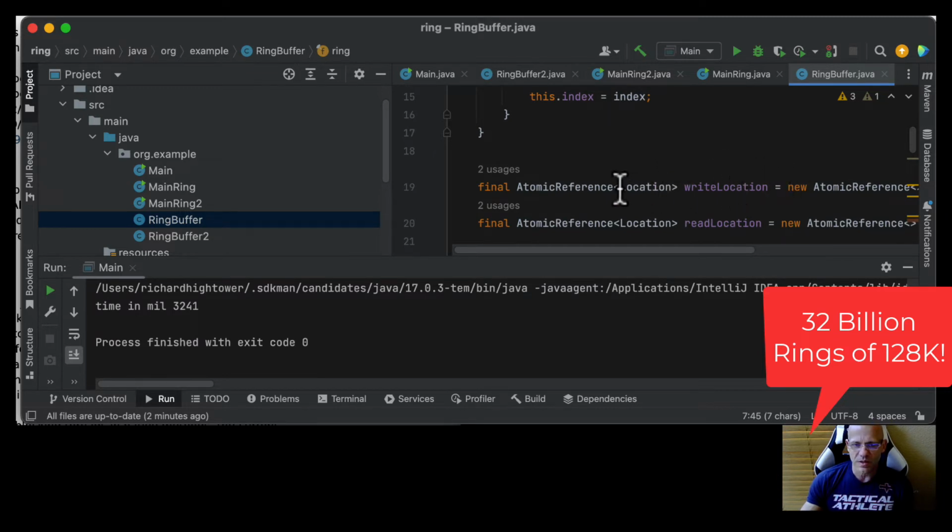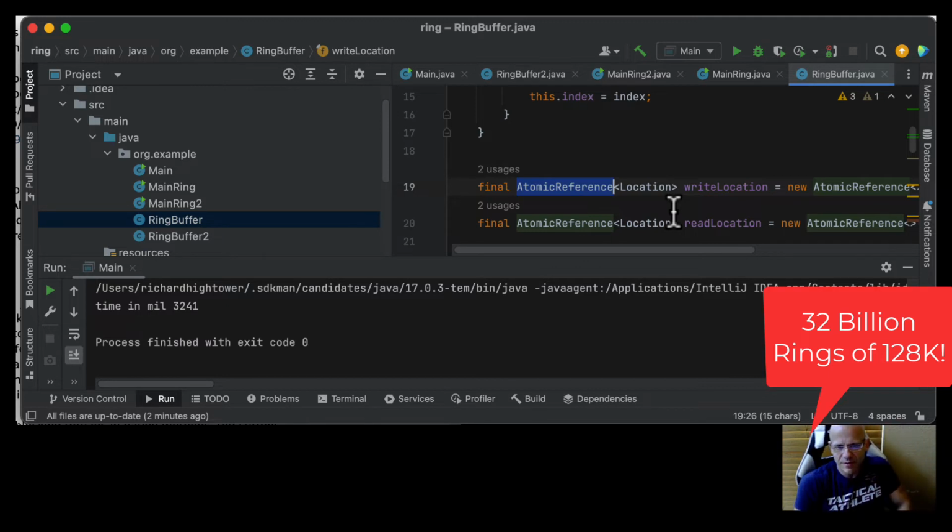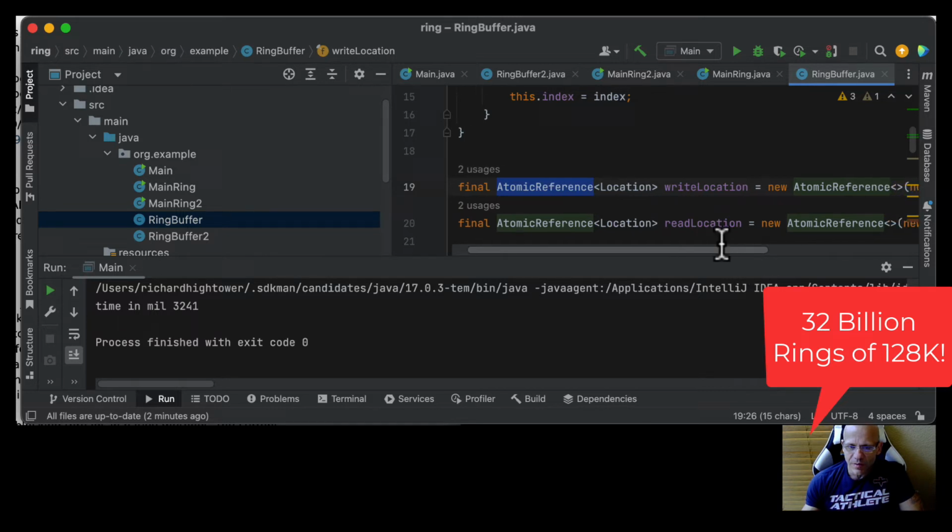We're going to store in an atomic reference, which is a non-blocking, if you will, way to access threads, or it limits the thread contention significantly. So we have an atomic reference for the write location. We have an atomic reference for the read location. So that's where I'm at for the write. This is where I'm at for the read.